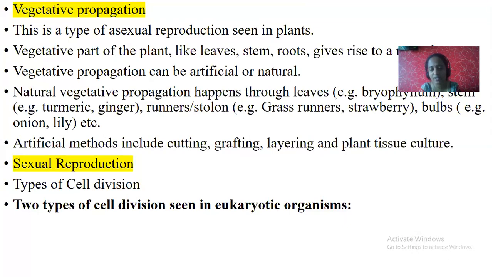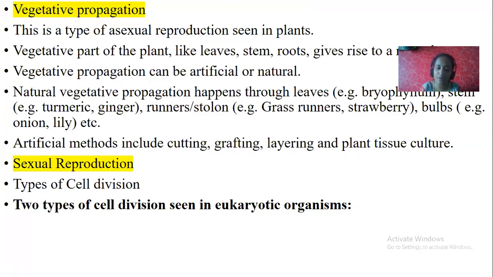Next, vegetative propagation. Vegetative propagation is a type of asexual reproduction. It is seen in plants. I will tell you what the vegetative parts are: roots, stem and leaf. Leaf, roots and stems are the three parts of a plant through which we can produce a new plant vegetatively. These are called vegetative propagules.